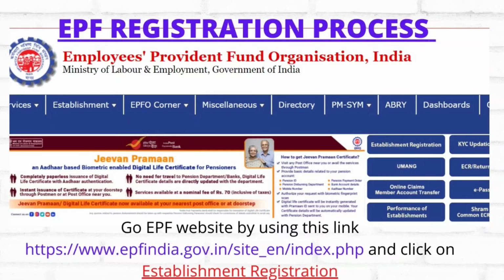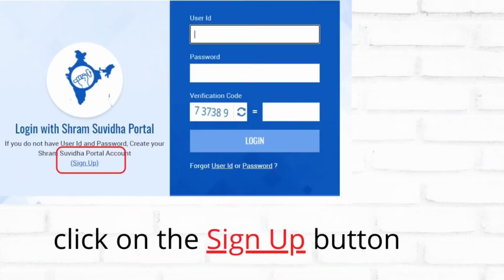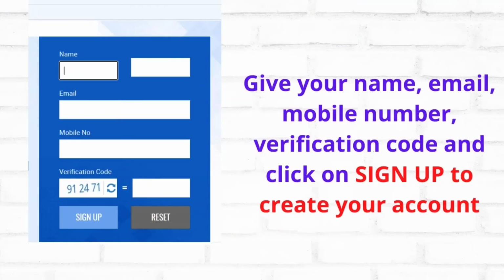EPF registration process. Go to the EPF website www.epfindia.gov.in and click the Establishment Registration tab. Click on the Sign Up button. Give your name, email ID and mobile number, and also enter the verification code and click on Sign Up to create your PF account.